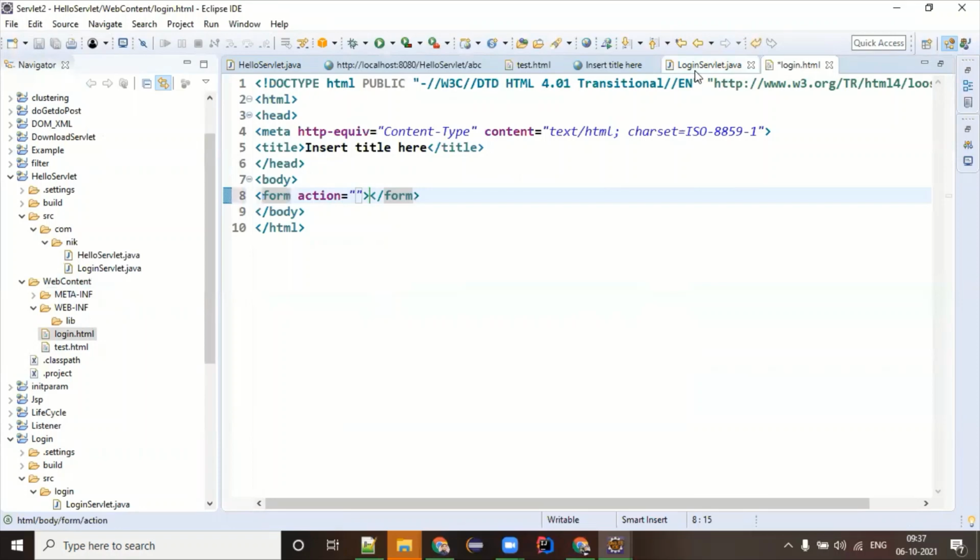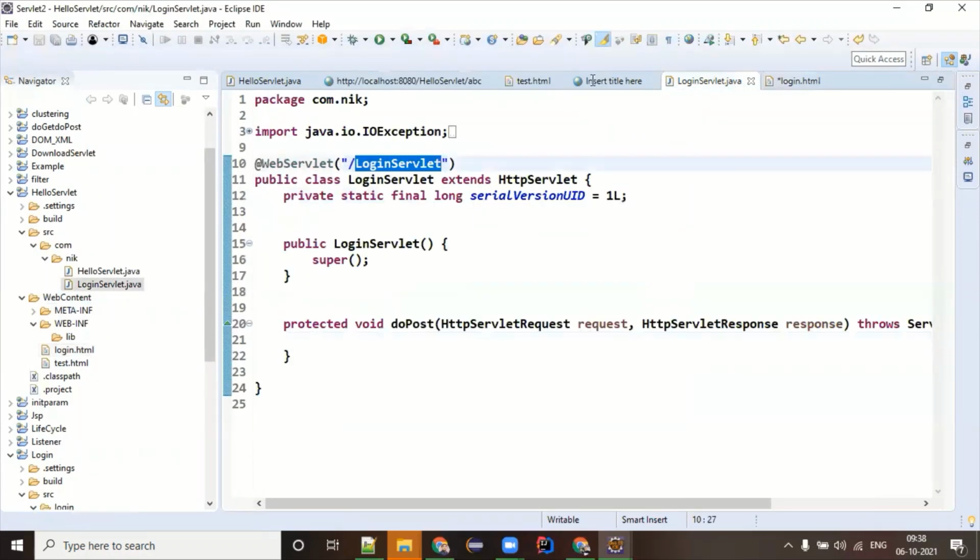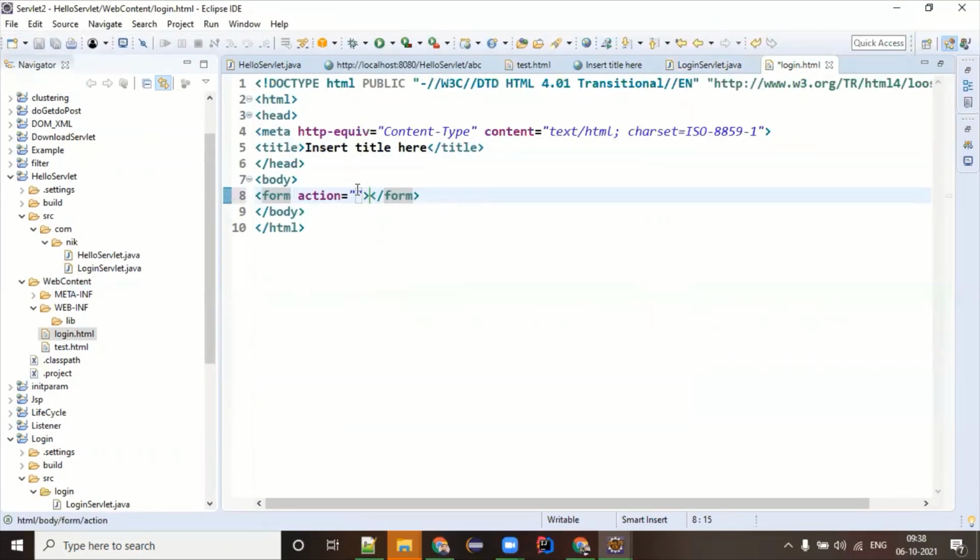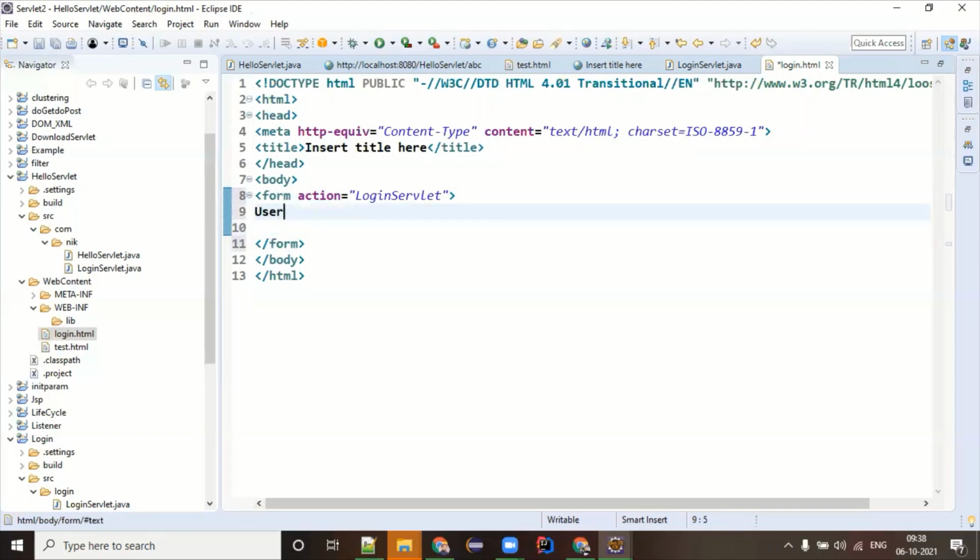The URL pattern I'm going to give for this action is login servlet. For login servlet, what else do we need? We need a username, which is an input of type equal to text. Give some name, I'm giving uname.